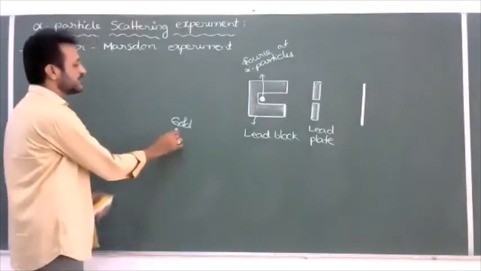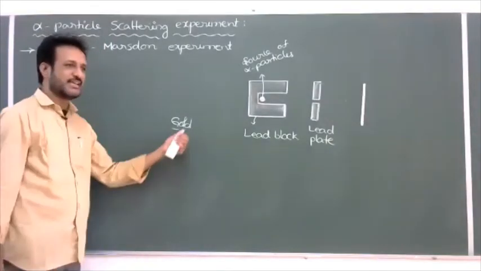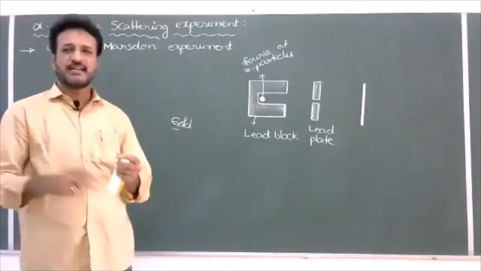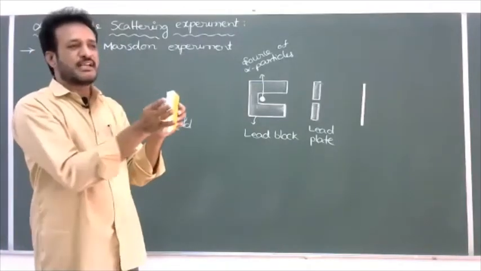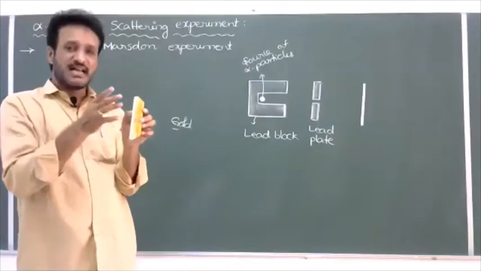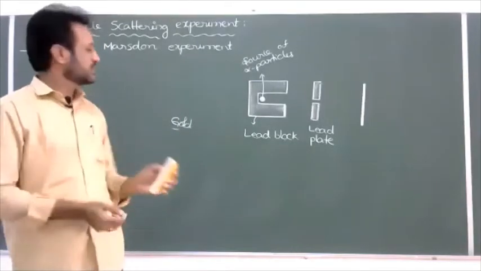Second, gold is heavy. Because of its greater weight, even when alpha particles strike the gold nucleus, the gold cannot be disturbed, but the alpha particle can be scattered. So that's why we have to choose gold.